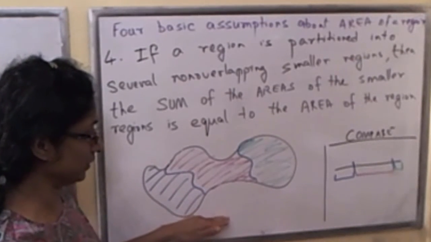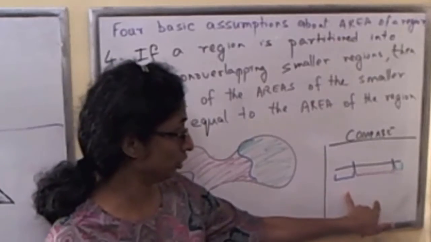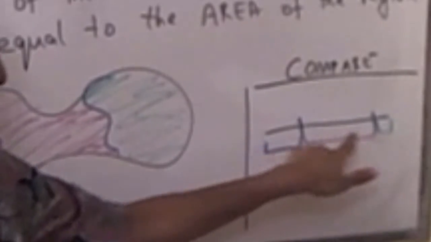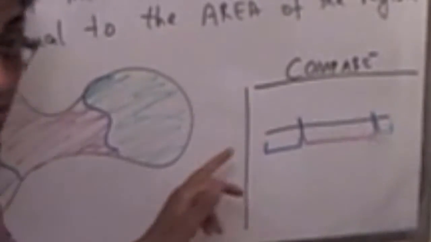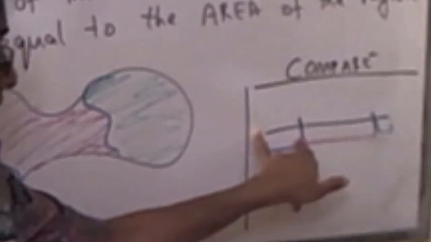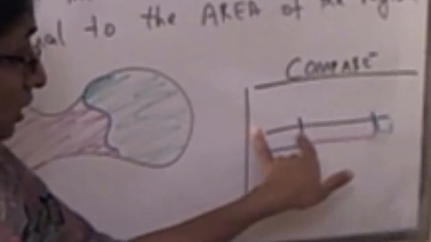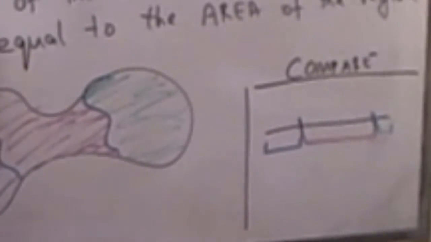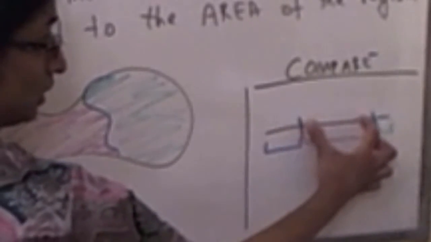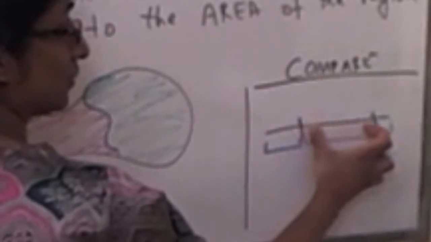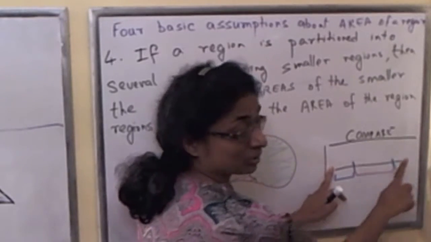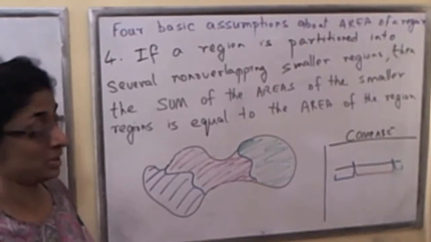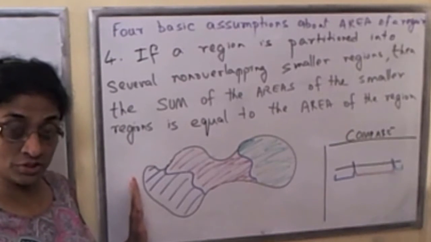Notice that this assumption matches with what we know about line segments. Think of this long line segment. We associate a number to that long line segment, which we call the length. If we were to break up the long segment into three parts, and measure out the length of each of these segments, you'll agree that the sum of the lengths of these three segments must equal the length of the longer segment. That's also the reasoning behind this assumption number 4.